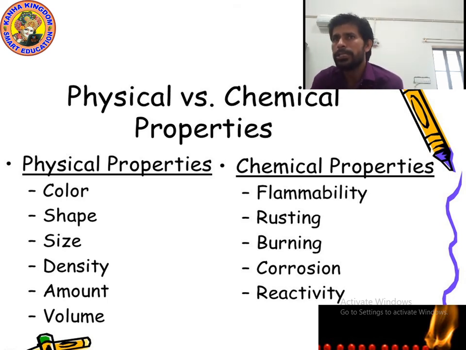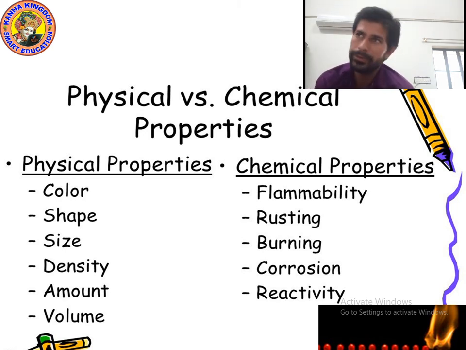Color, shape, size, density, amount, volume, these are physical properties. And chemical properties are flammability, rusting, burning, corrosion, reactivity. Flammability means the ability of being burned, how fast it can catch fire or whether it cannot. Corrosion means rusting. Reactivity means one chemical reacts with another chemical, atoms change, and a new product is formed. In higher classes you will study reactivity in detail.